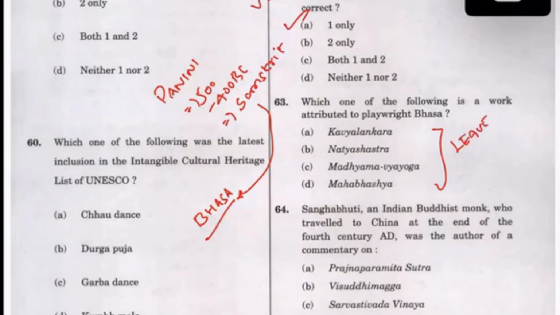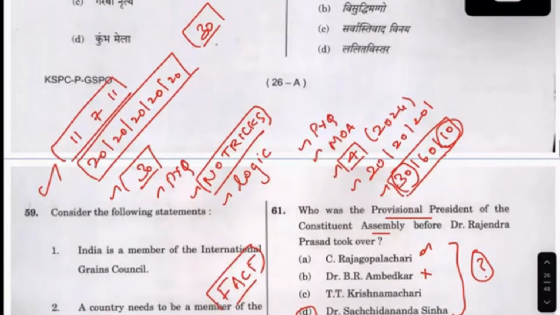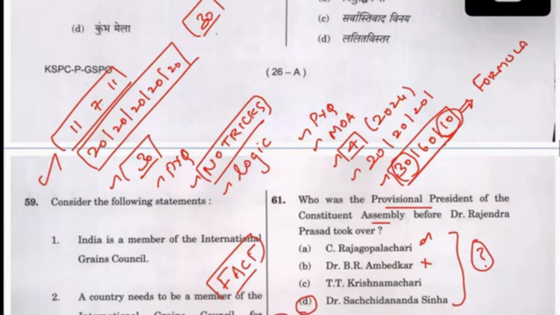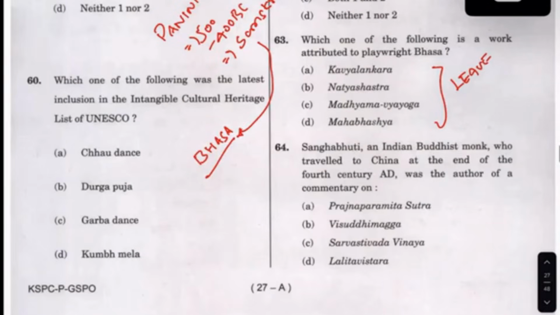You saw that I have this formula. You can check the previous videos also. My aim is not to know 100 questions. My aim is to go with this formula. I will approach the question which can be approached, and leave the question which is not essential for me. So I'm going to leave this question.